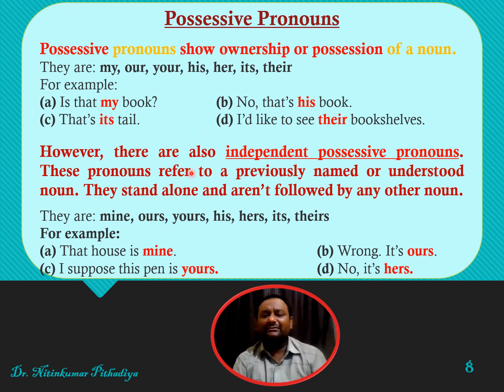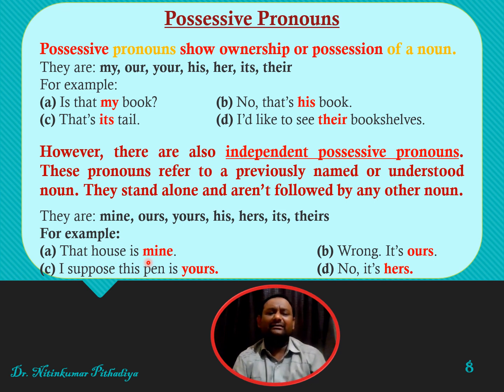But however, there are also independent possessive pronouns. These pronouns refer to a previously named or understood noun. They stand alone and aren't followed by any other noun. For example, mine, ours, yours, his, hers, like that. You can see in these examples, friends, that house is mine.